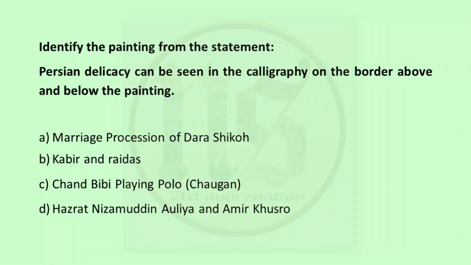Now next question is, identify the painting from the statement. Persian delicacy can be seen in the calligraphy on the border above and below the painting. Now for this, I am not including the image. I want you to imagine the images, all four given here. Since it is a Deccan school video, it is obvious it is C, Chand Bibi playing polo. In this painting, there is a border above and below the painting which has a lot of calligraphy in it and it has been written very beautifully, very delicately. So C is our correct answer.